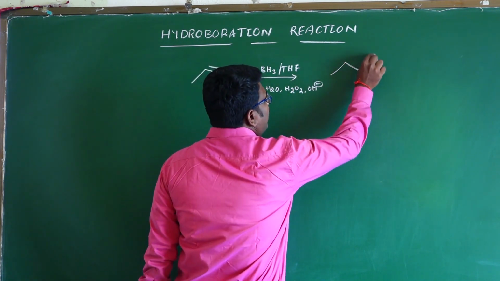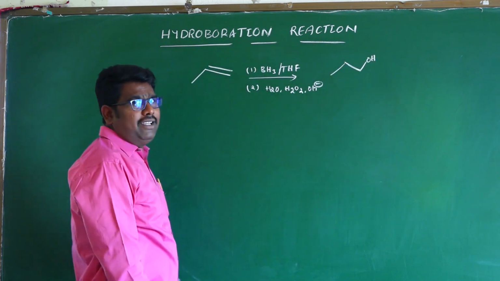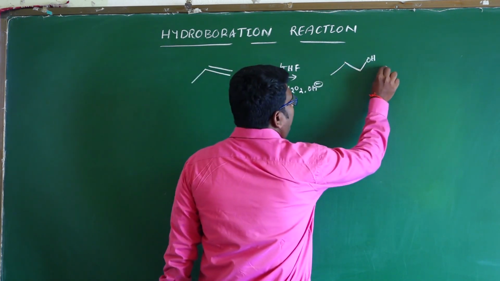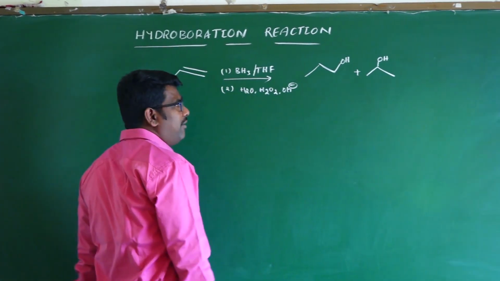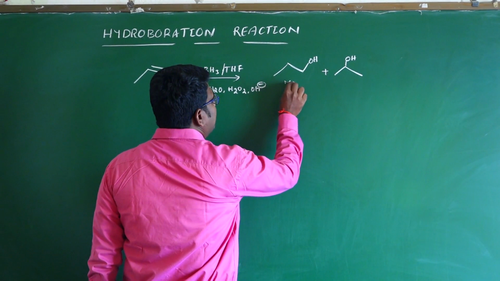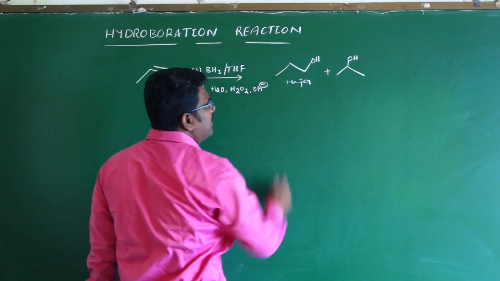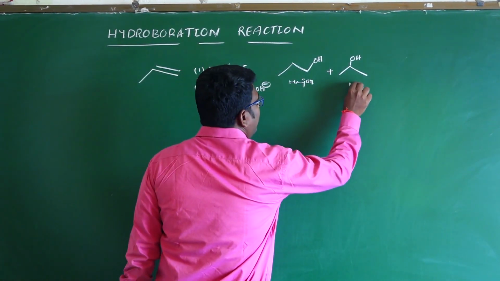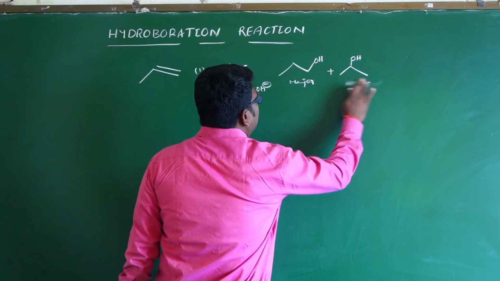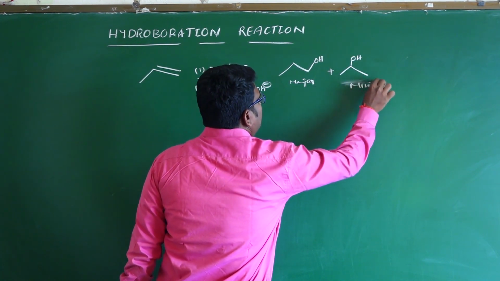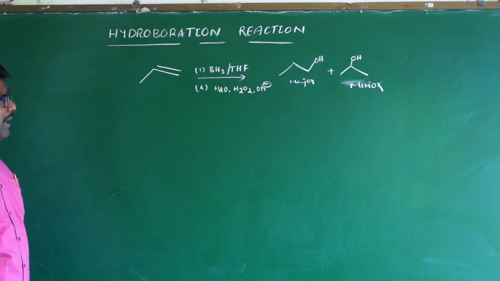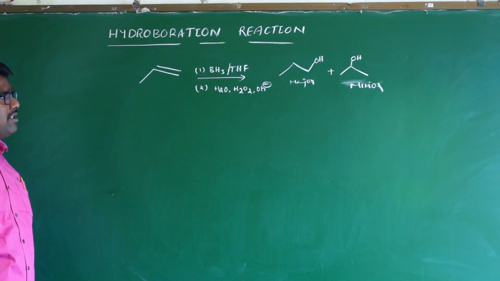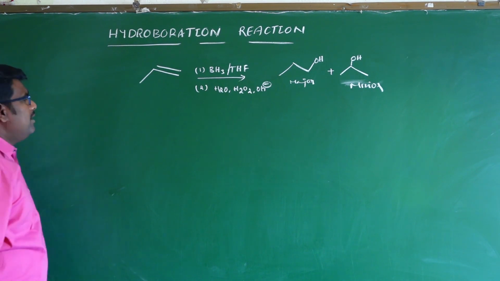Less substituted alcohol means the primary alcohol is the major product, and the secondary alcohol is the minor product. This is the major alcohol, and this is the minor product. We are going to discuss only the major product. So how is it formed? My major product is only the primary alcohol.